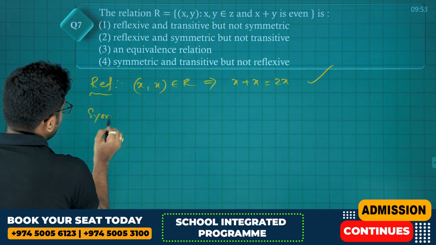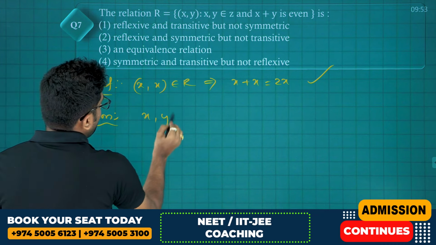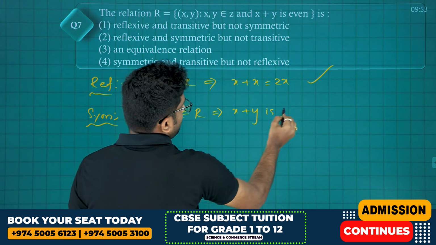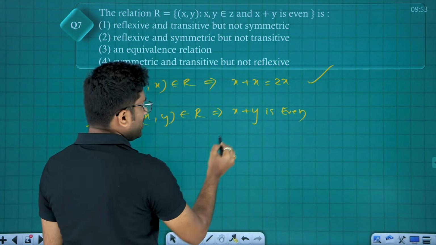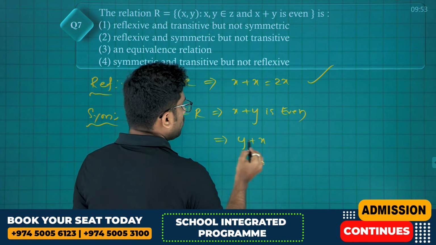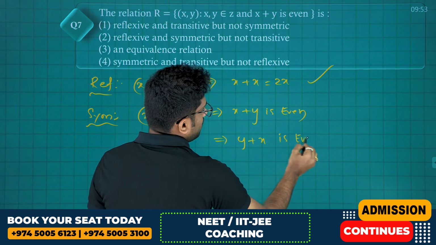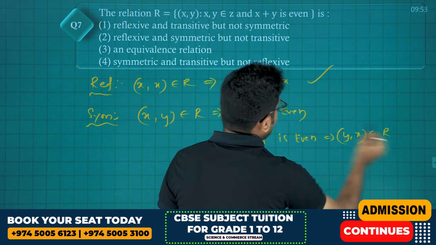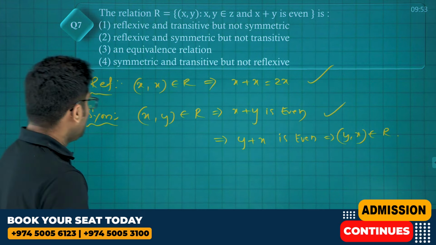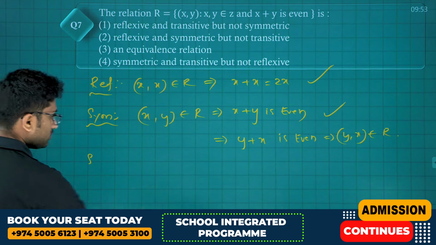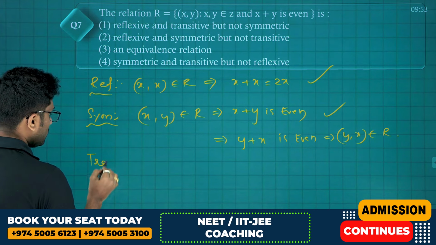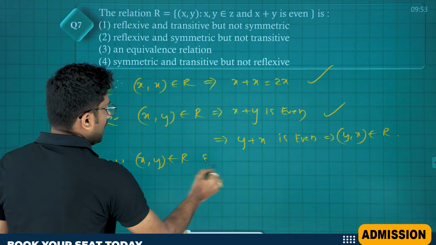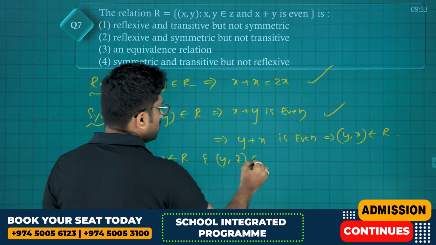Symmetric means if x comma y belongs to R, implies x plus y is even. If x plus y is even, implies y plus x will also be even, which implies y comma x also belongs to capital R, hence it is symmetric. Okay, next coming to transitive. So for transitive we take x comma y belongs to R and y comma z belongs to R.